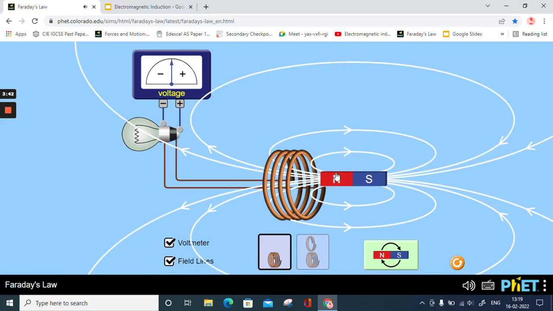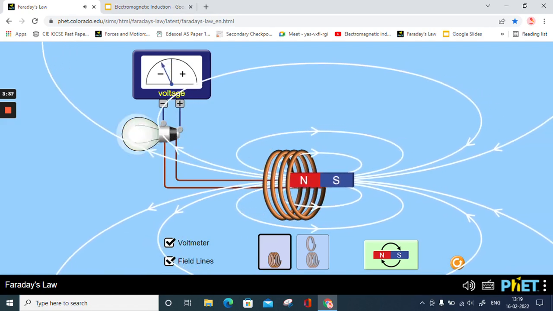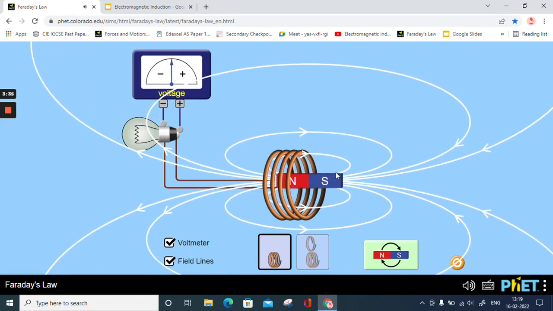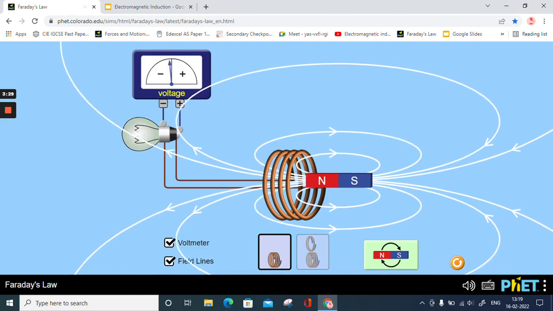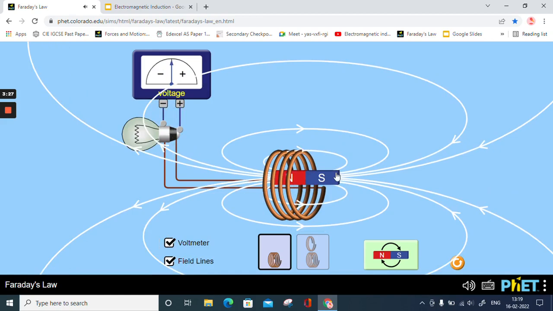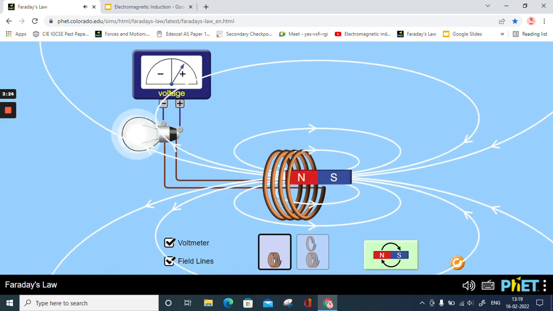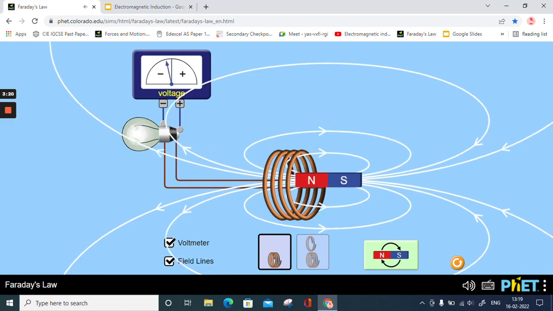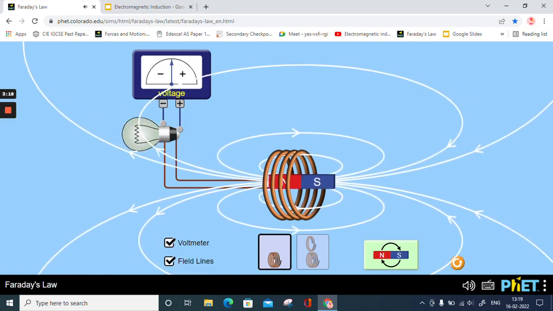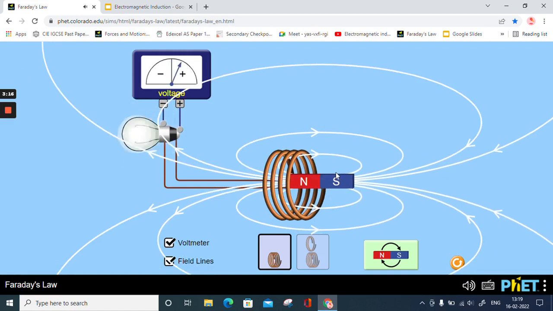Now, when magnetic field lines passing are less, the current will be less, and when the magnetic field lines passing are more, the current will be more. So we can say that when the magnet is steady, there is no production of electric current, but when it is moving, then only the production of electric current is there. That means the moving or the changing magnetic field is only able to produce electric current. There is no battery over here. So using the magnet and a coil, we are actually producing electric current.